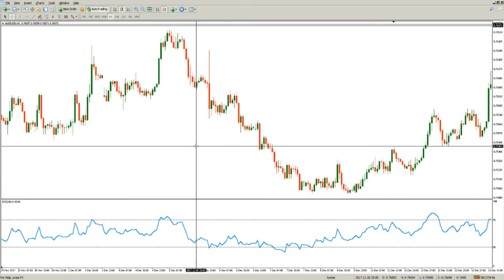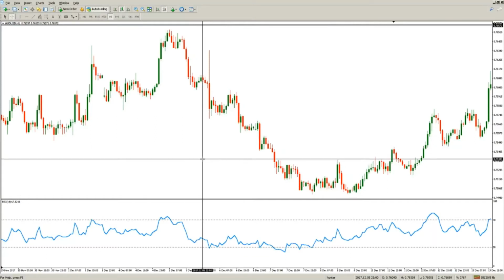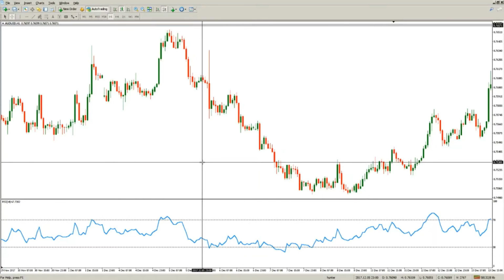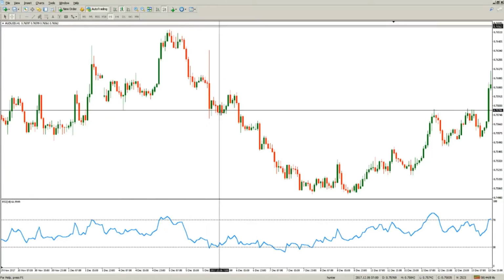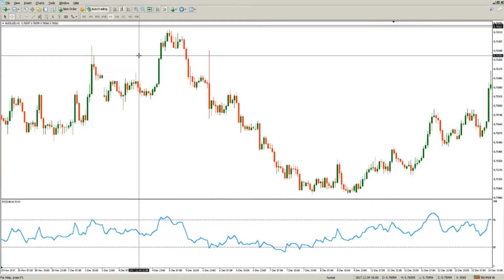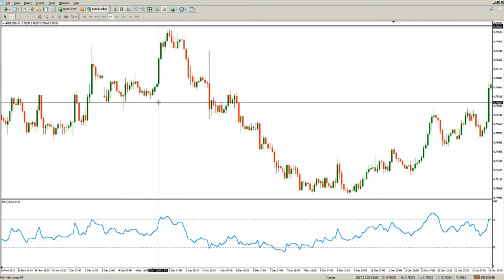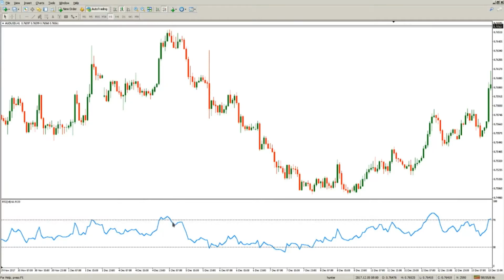And here comes the twist. What if we would try to use the RSI as a momentum indicator that can signal strength or weakness, and to see that more clearly, we can add to the indicator another level that will be significant for our purpose.